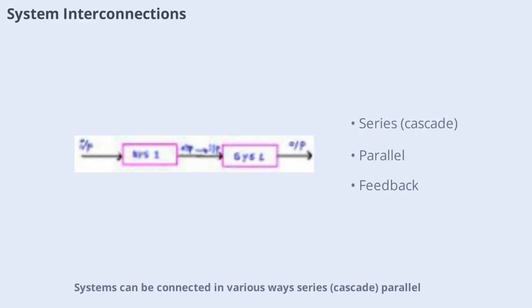Systems can be connected in various ways: series or cascade, parallel, and feedback. Each configuration has unique properties and is used in different engineering applications. For example, a radio receiver followed by an amplifier is a series connection, while multiple microphones feeding into a single speaker system is a parallel connection.